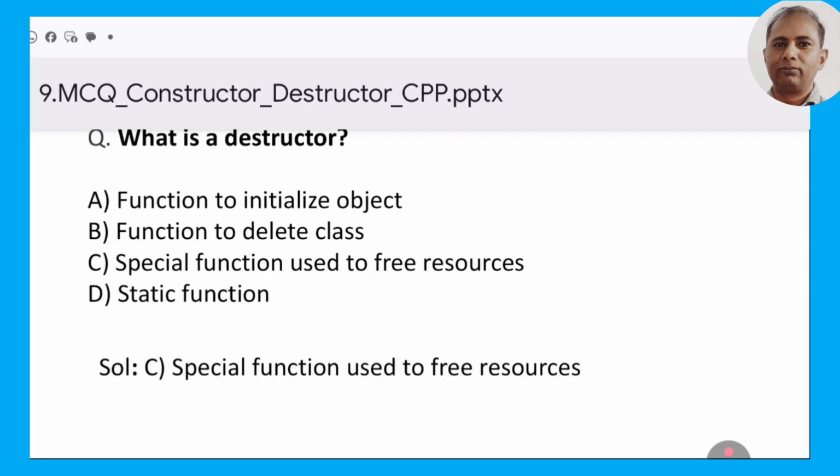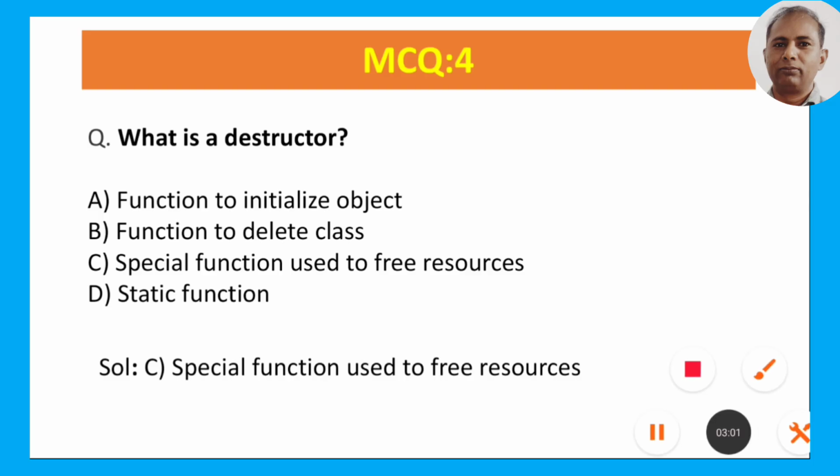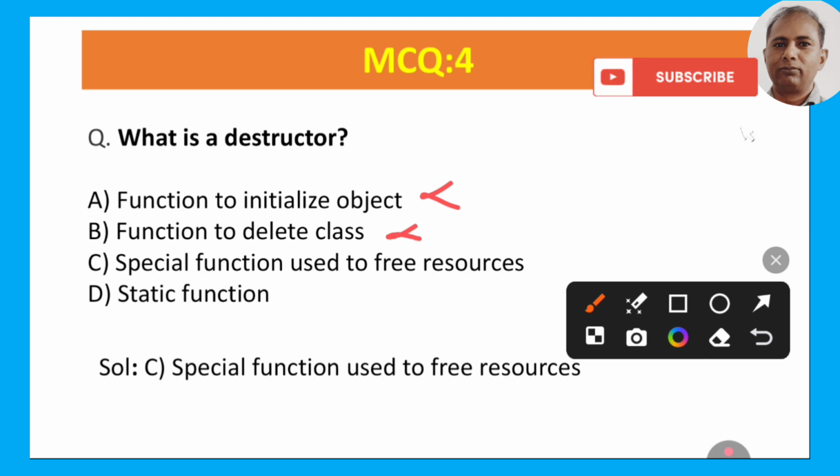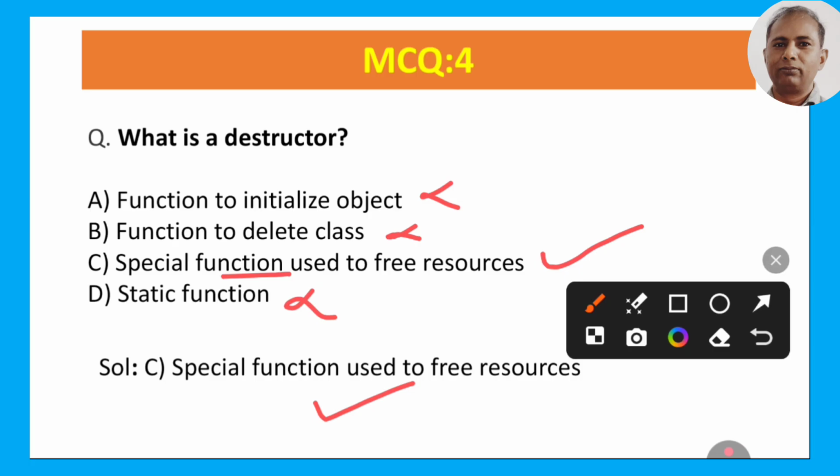Now, MCQ 4: what is a destructor? The options are: function to initialize the object, which I think is wrong; function to delete the class, but we cannot delete the class; special function used to free the resources. It is just the opposite of a constructor, so we are freeing the resources here. It is a special function used to free the resources, and it is not a static function. So option C should be the correct answer here.